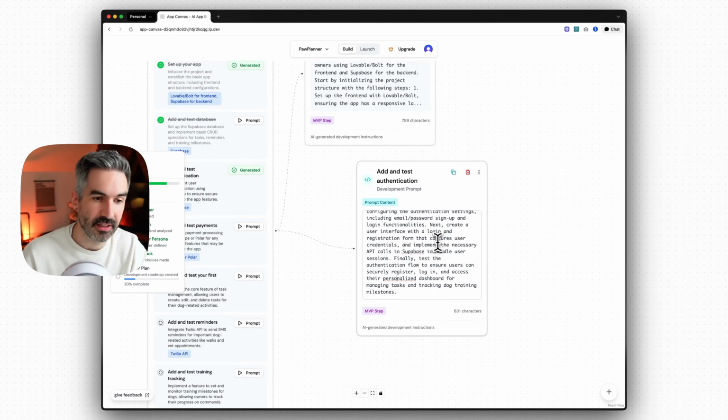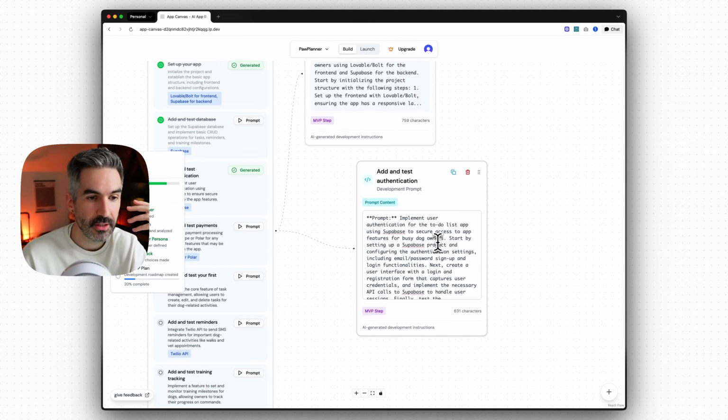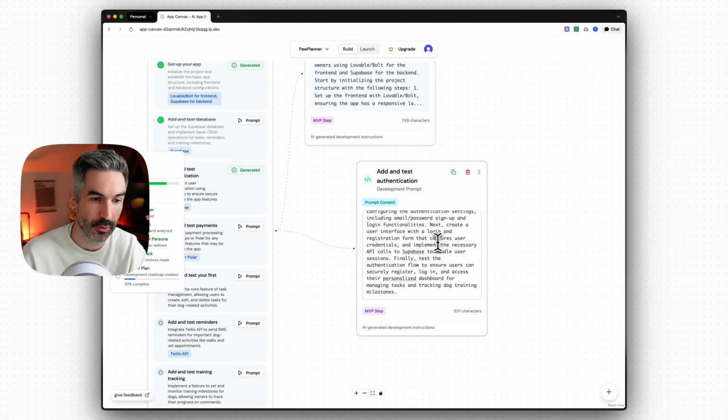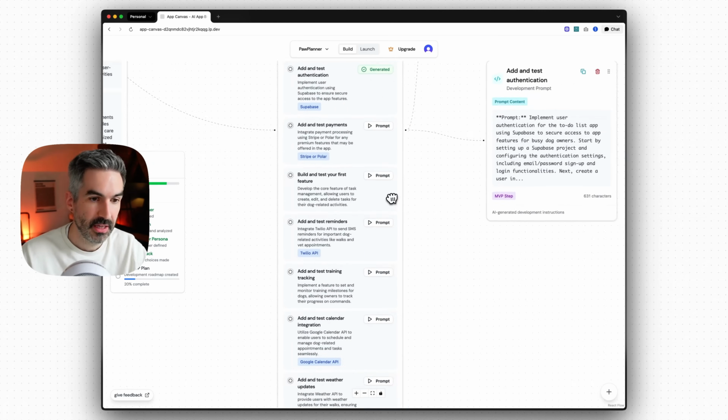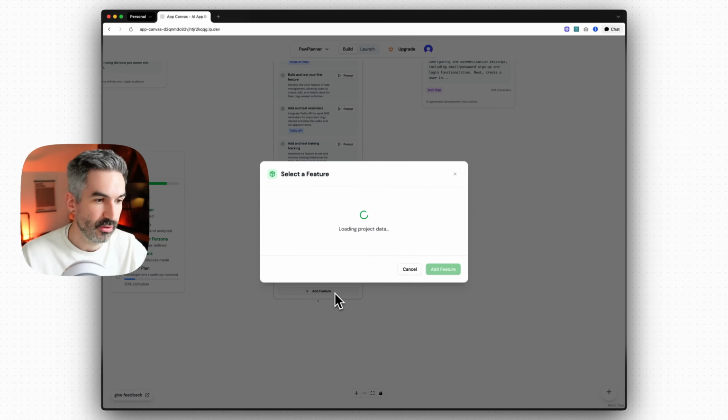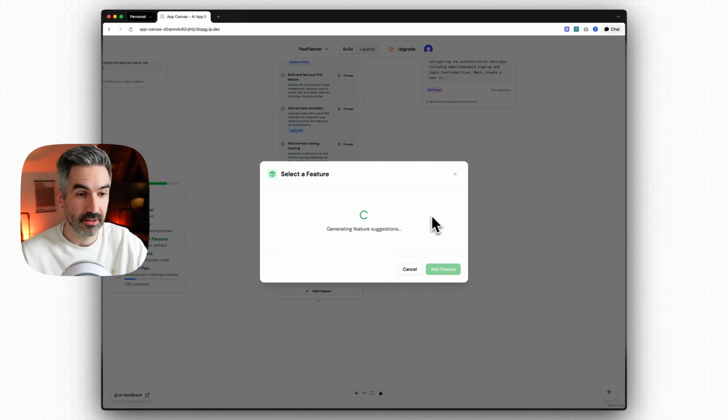So this is an example of how this just speeds up your workflow, because you're not having to write out this long prompt yourself. You're just getting App Canvas to generate the prompts for you to start building your app, and you can do that for every single step in your app MVP. Then you can add new features if you want to, and App Canvas will recommend new features to add to your app, and then you can generate the prompts to build those features as well.